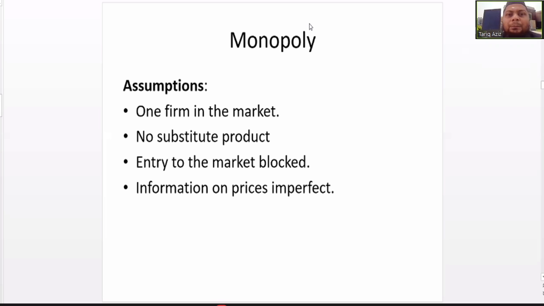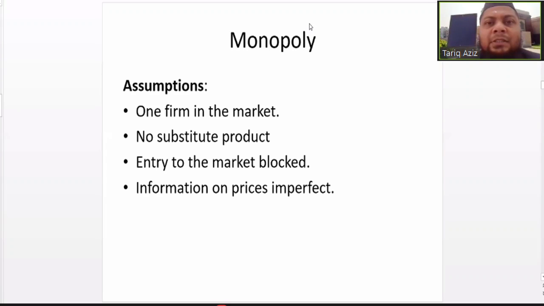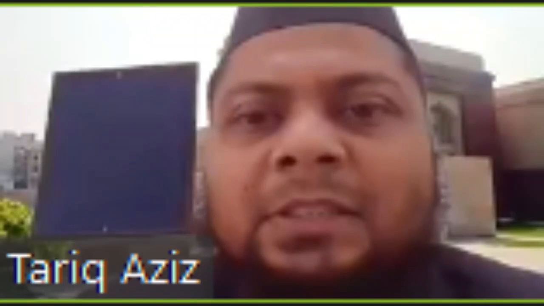So a monopoly is characterized by some features. The most important feature is that there is only a single firm which operates in a monopoly. In other words, the single firm is the whole industry, because there is no other company operating in the same business, for several reasons.